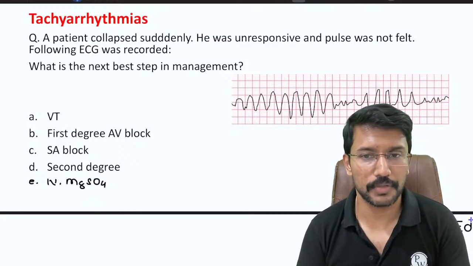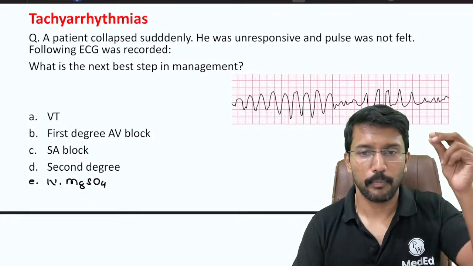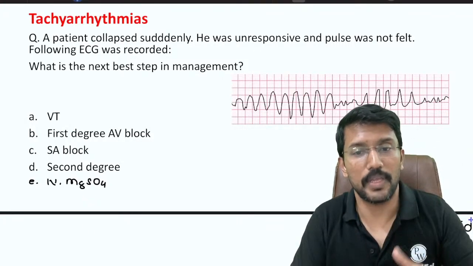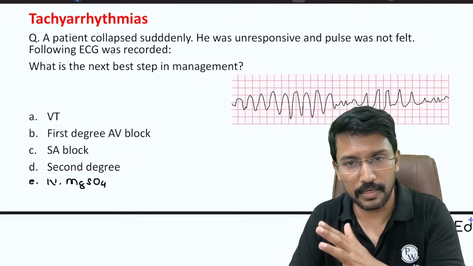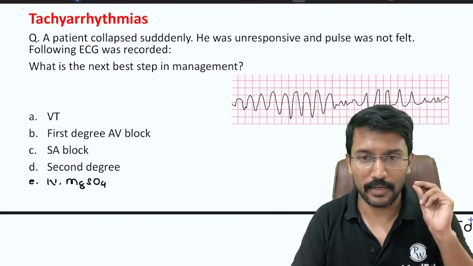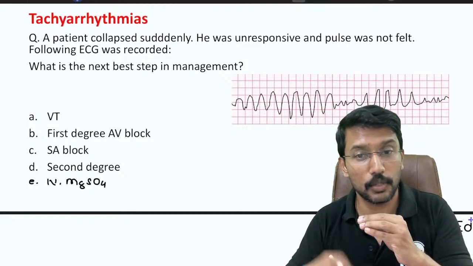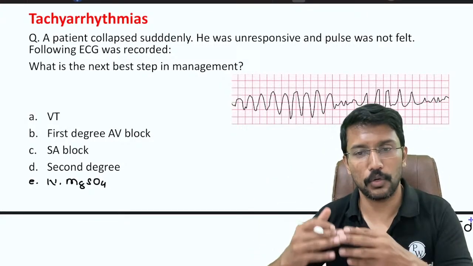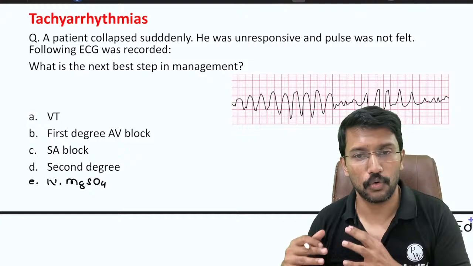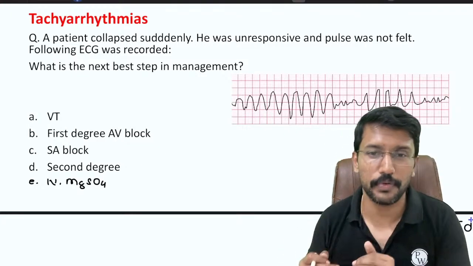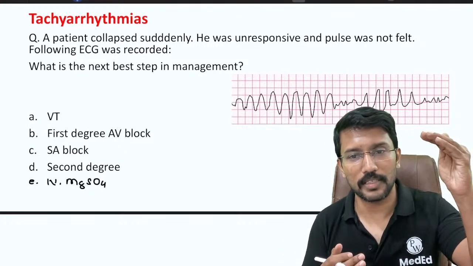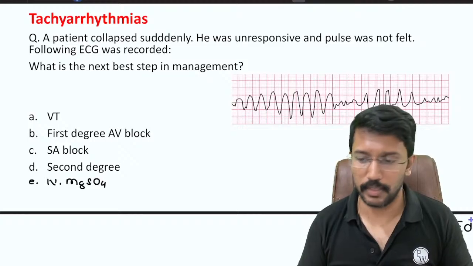Because in physiology you have studied that every part of the conducting system is capable of being its own pacemaker, but at a fixed rate. The SA node can initiate the impulse at 60 to 100, but when I come to the AV node, its ability to initiate the rate is lower. When you go to the His bundle, further lower. When you go to the bundle branches and Purkinje fibers, further lower. So that is why if I block the SA node or AV node, heart rate invariably drops.